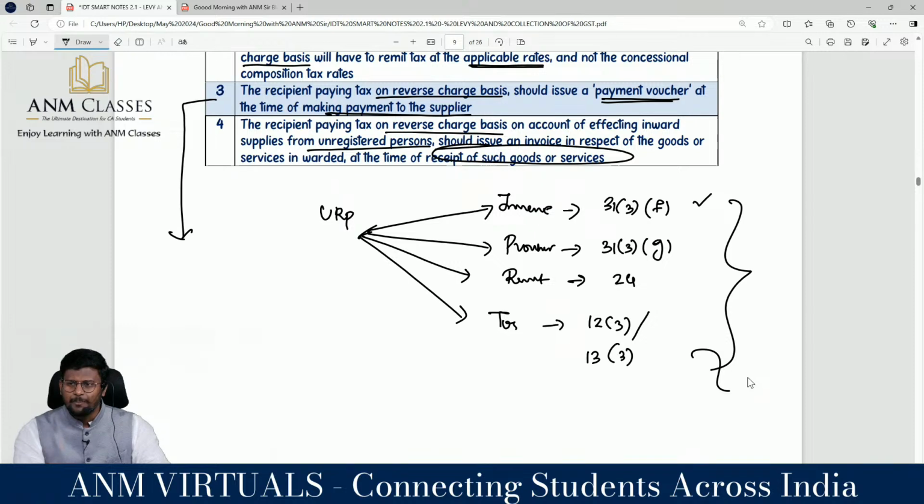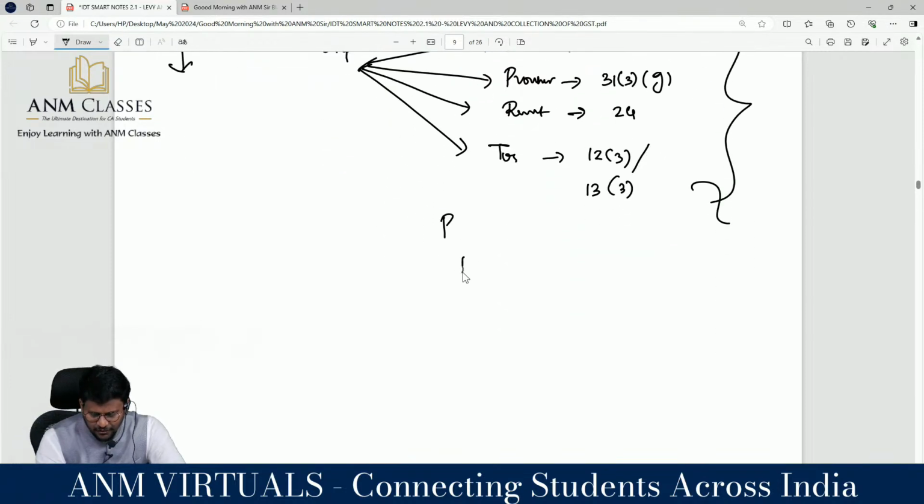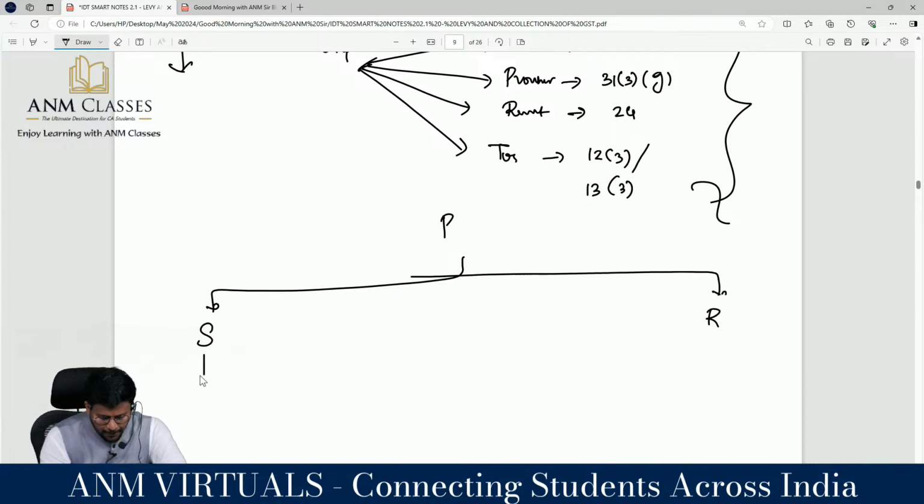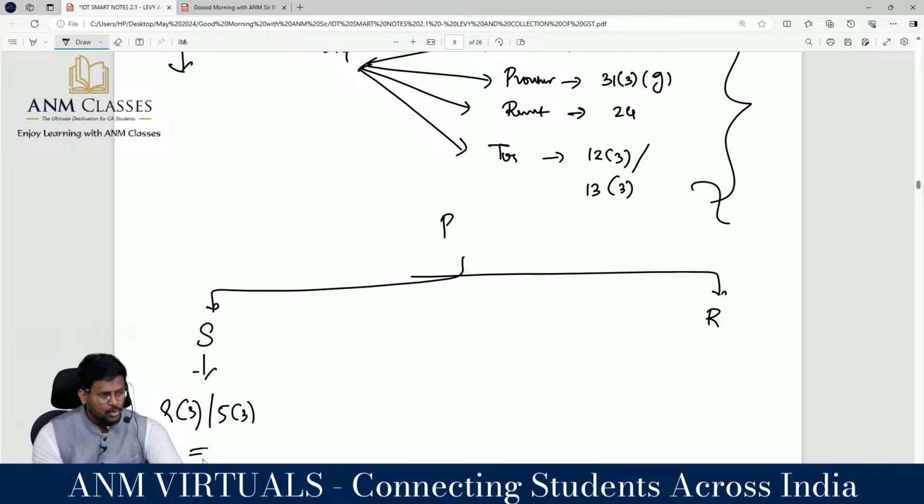If you are a recipient, there are only two parties, correct? Parties are classified into how many categories? Two categories, supplier and recipient. Supplier of 9(3)/9(5) will fall under 23, correct? Because 9(3)/9(5) is equal to 23. They are not liable for registration. They are not liable to take registration. Person not liable for registration.